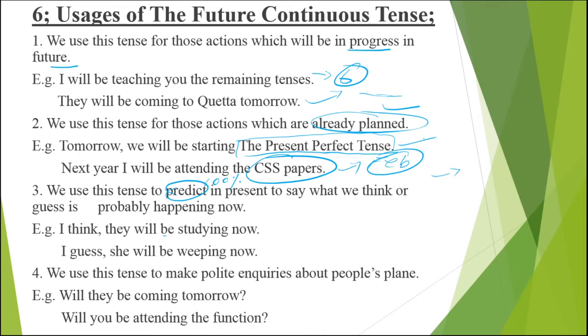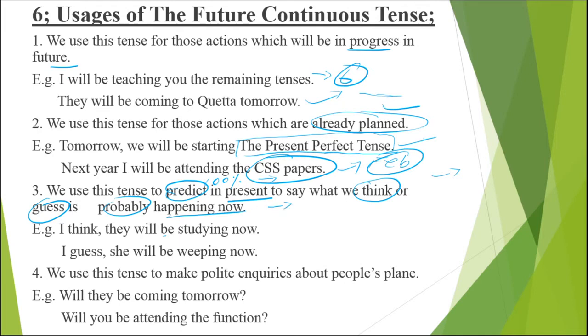You are not confirmed about it, you are just going by your own experience. Like those actions which we predict in present, at the same time when we are speaking, to say what we think or imagine is probably happening now.